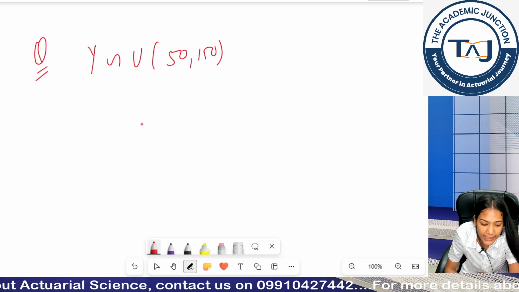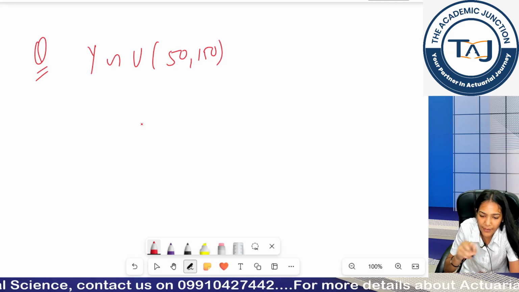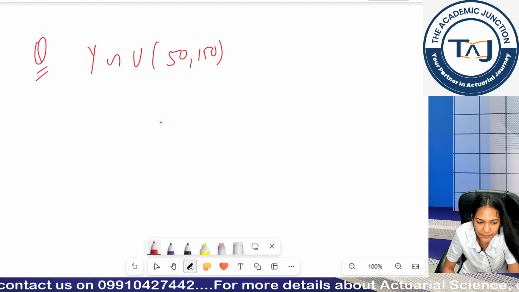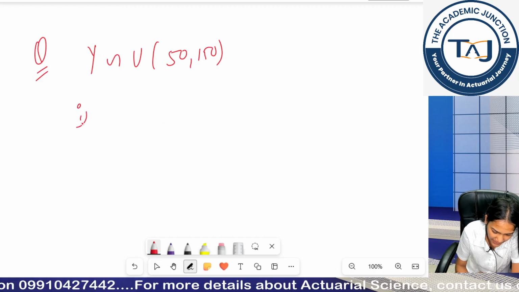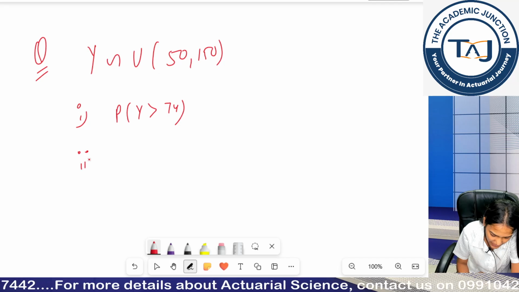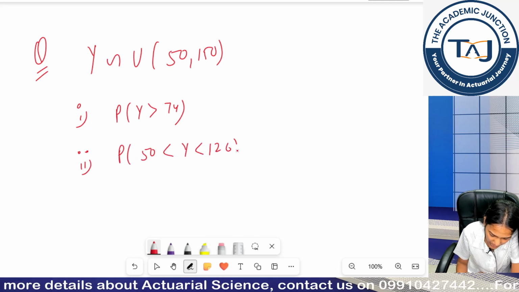If you look at the left of your keyboard, below your escape key, you can find this squiggle sign while writing up the answer in the exam. So, the first part: you have to calculate the probability y is greater than 74, and the second part: calculate the probability 50 < y < 126.